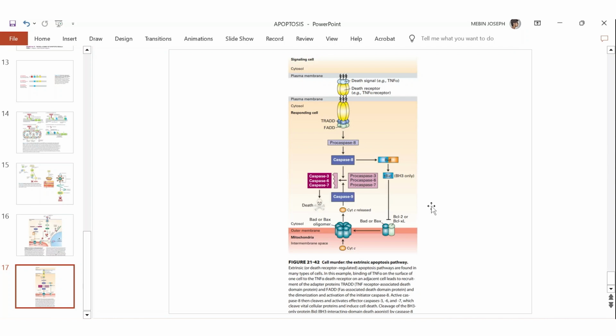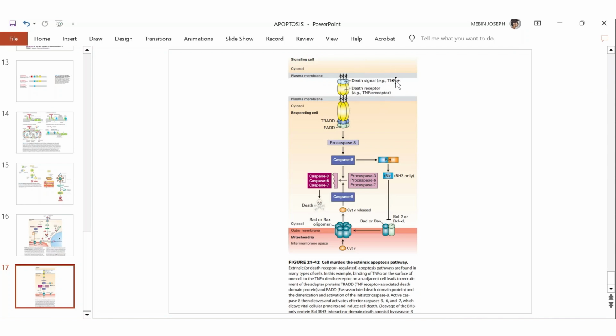So in extrinsic pathway of apoptosis, the death stimuli or the death signal is not generated within that cell, but it comes from another signaling cell. Okay, so the death signal comes from a different cell, and the cell which produces that death signal is called signaling cell. Okay, and the signal comes as a ligand.